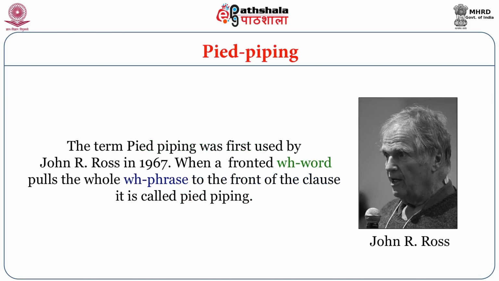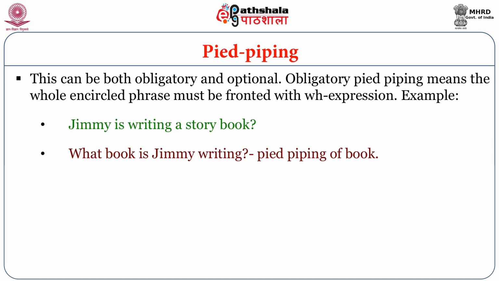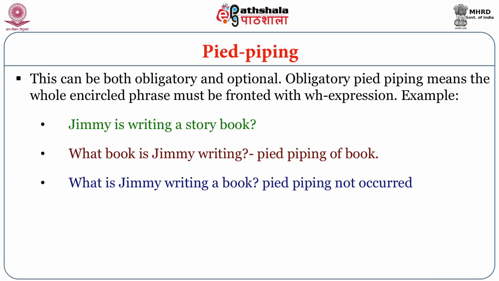The term pied piping was first used by John R. Ross in 1967. When a fronted WH word pulls the whole WH phrase to the front of the clause, it is called pied piping. This can be both obligatory and optional. Obligatory pied piping means the whole encircled phrase must be fronted with the WH expression. For example, Jimmy is writing a story book. What book is Jimmy writing? Pied piping of book. What is Jimmy writing a book?